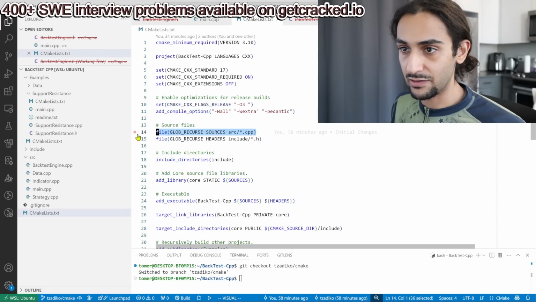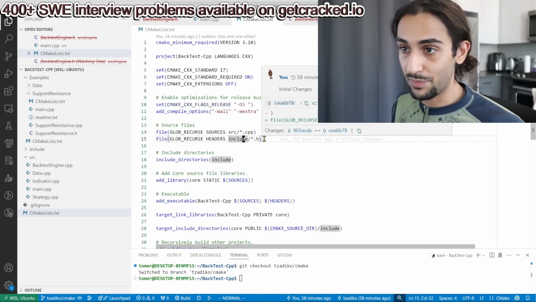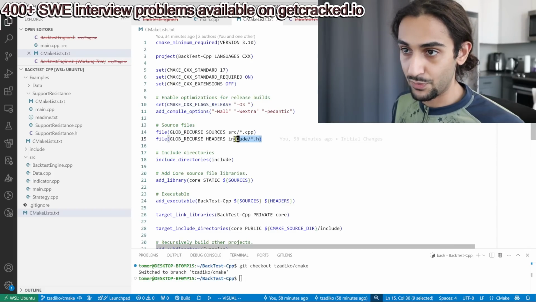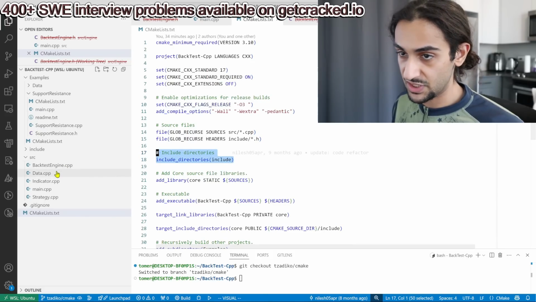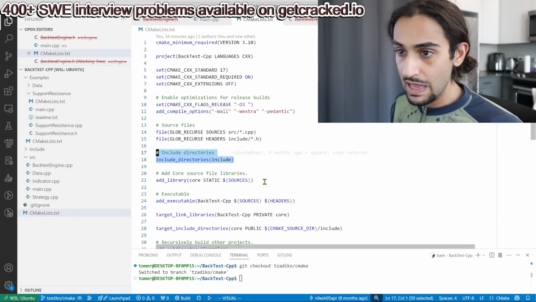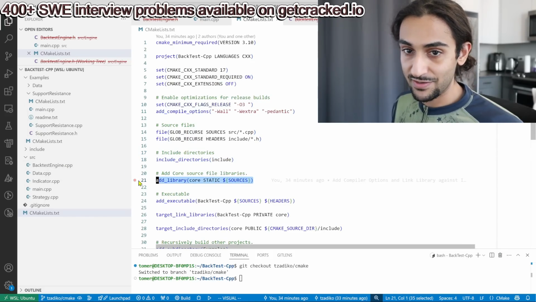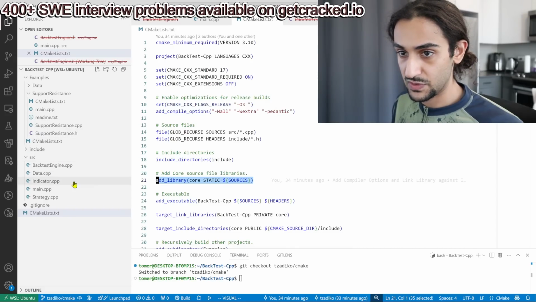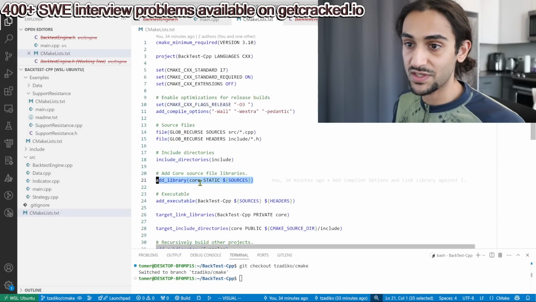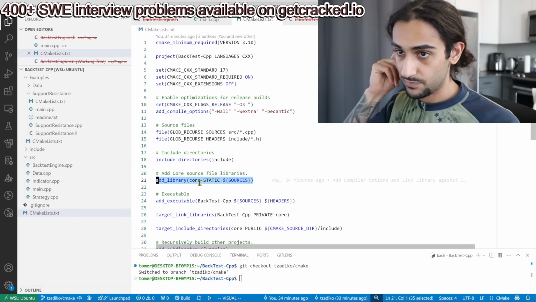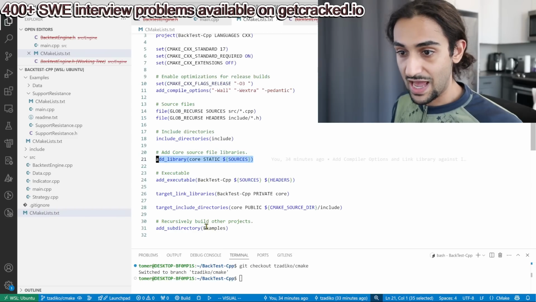Glob the CPP files, and then put your includes that need to be publicly available for other libraries or tests in an include directory. Then add the include directory so you can reference it in your CPP files, which we'll take a look at in a second. And now I added a library. I added the contents of this source folder as a library because we're going to need to add it to, which you'll see in a second, our examples CMake. So we're going to need to link it against the project there.